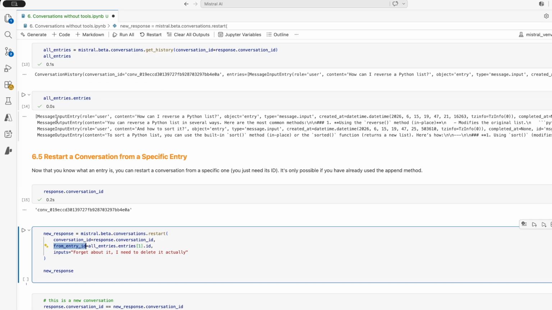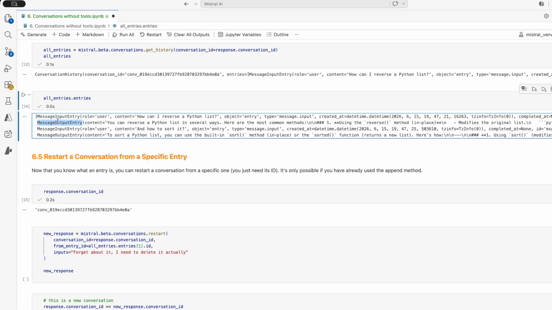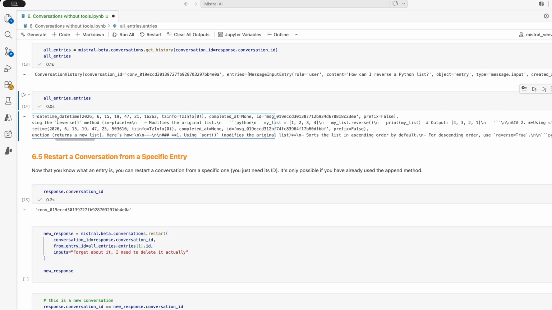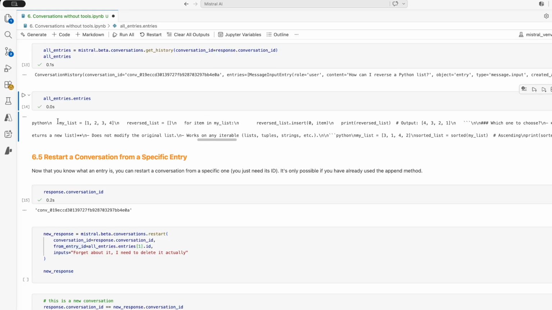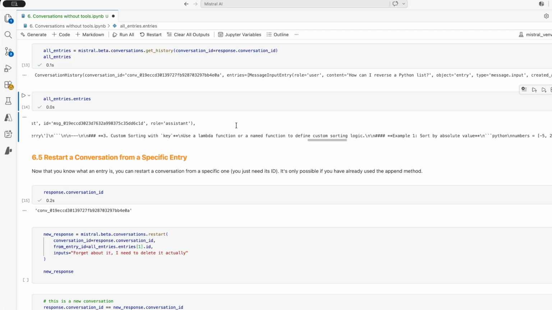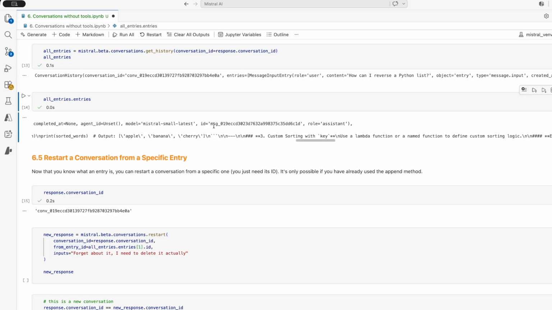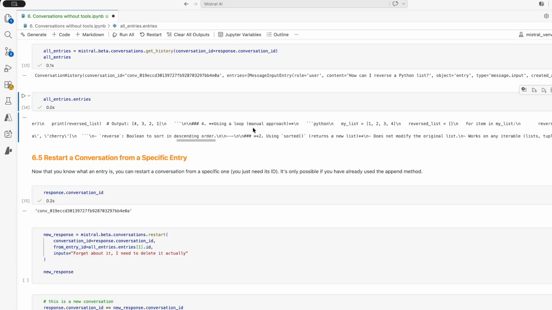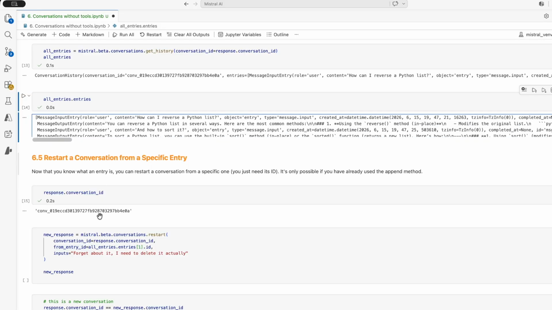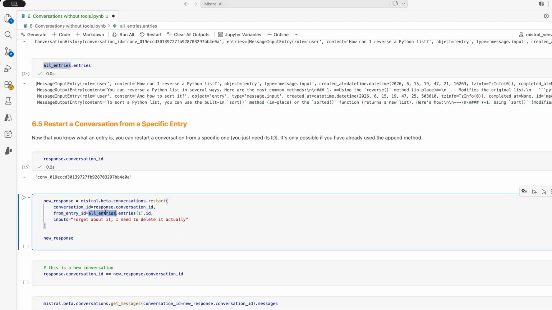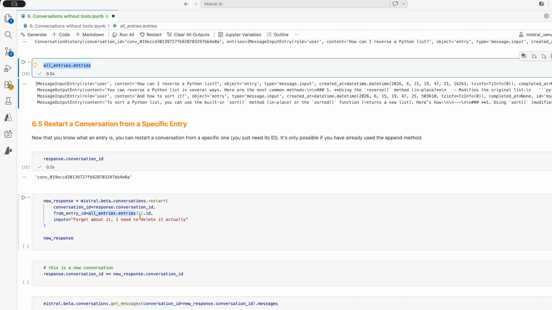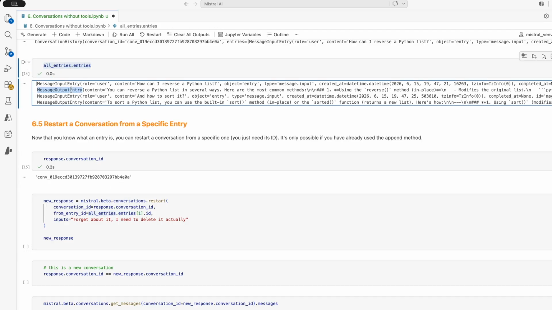So if I check this second one that I want to start from, and I scroll completely to the right, we will find an ID that identifies uniquely, this time not the conversation, but the message within the conversation. So this is what we want to extract. So here, allentries.entries, this is what we see here. Index 1 means the second message.